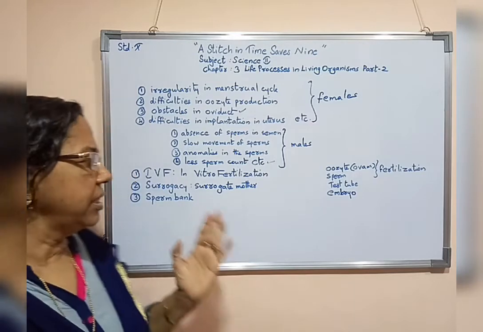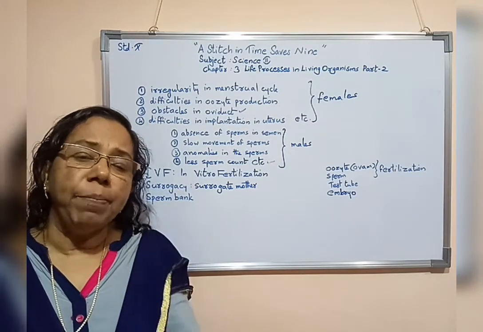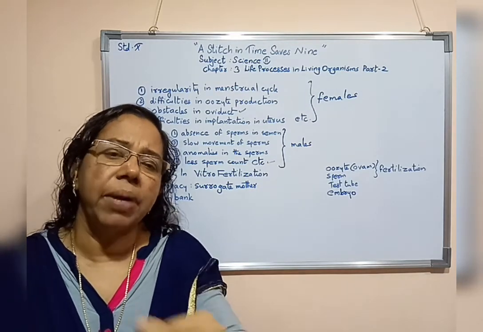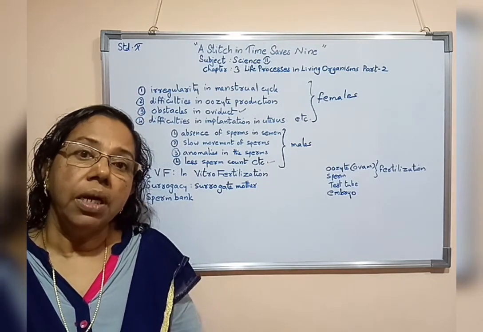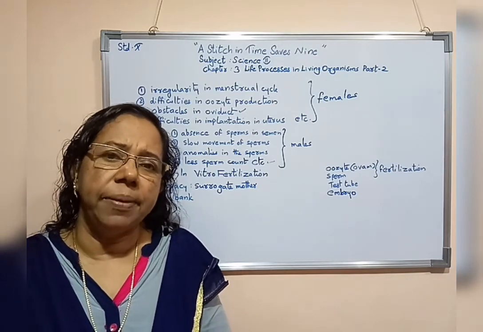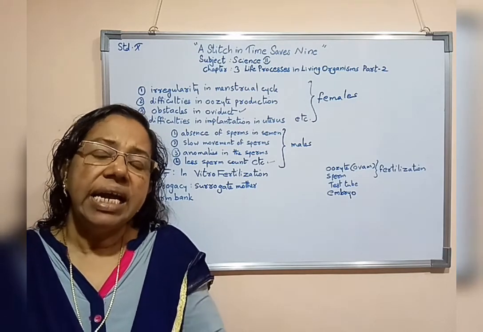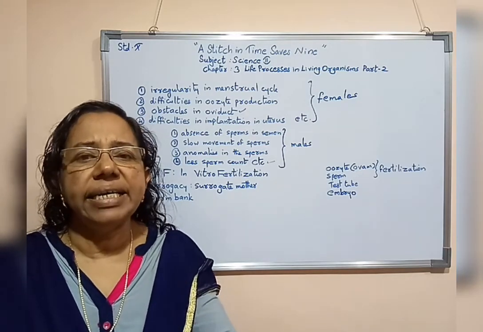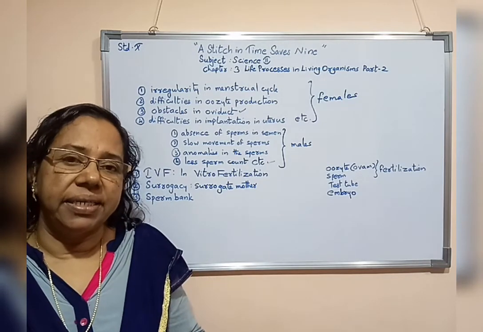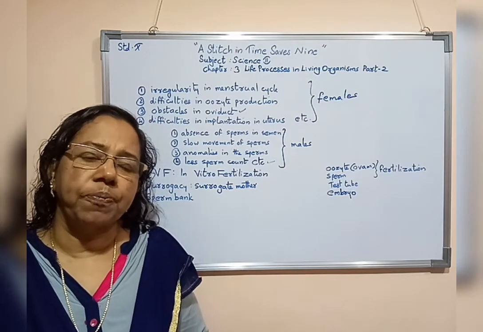Now the third process, that is sperm bank. Sperm bank is just like a blood bank. Before collecting sperm from a man, his full body checkup is done. After that, his sperm is collected and put inside the test tube.